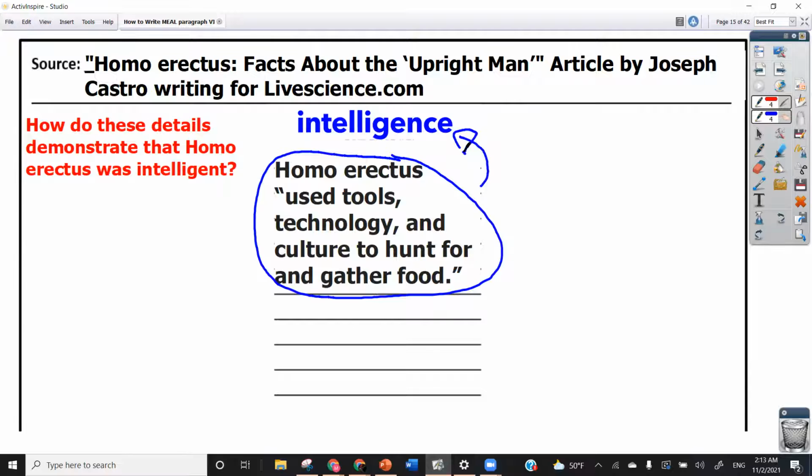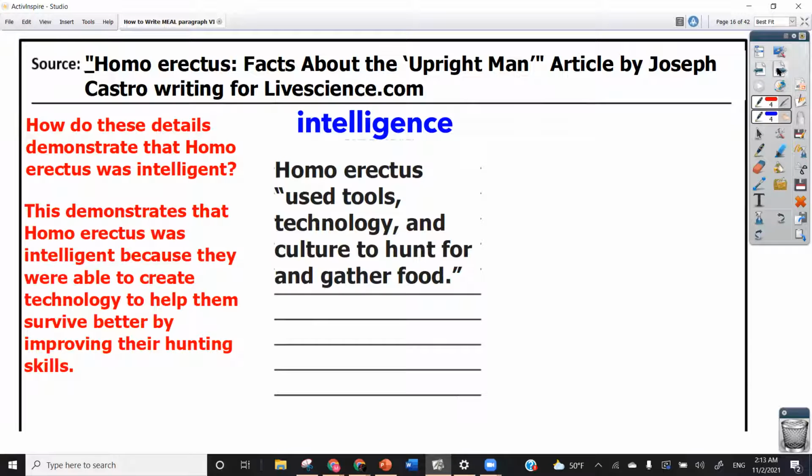Here's an example of a possible explanation. This demonstrates that Homo erectus was intelligent because they were able to create technology to help them survive better by improving their hunting skills.